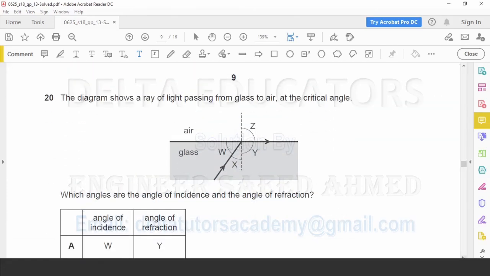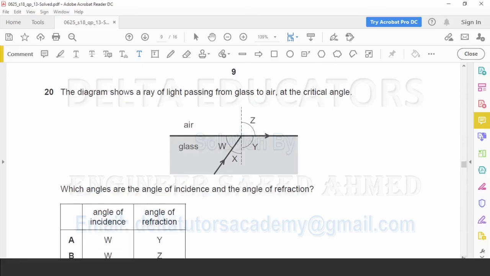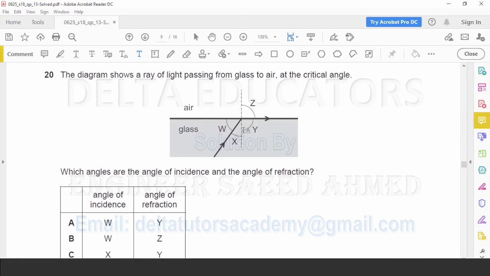Question number 20. The diagram shows a ray of light passing from glass to air at the critical angle. Which angles are the angle of incidence and the angle of refraction? Critical angle is the angle of incidence where the angle of refraction becomes 90 degree. Now here angle of refraction 90 degree is shown in Z. So here angle of refraction will be Z.